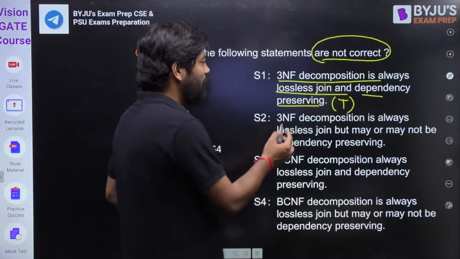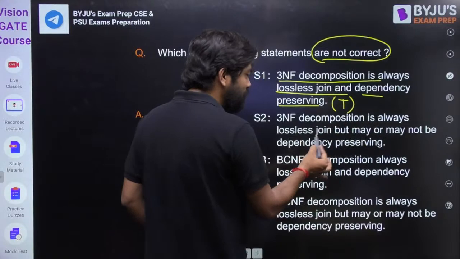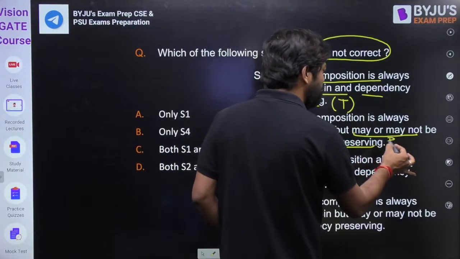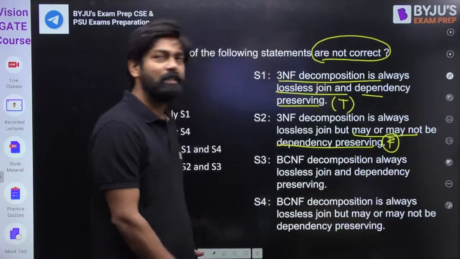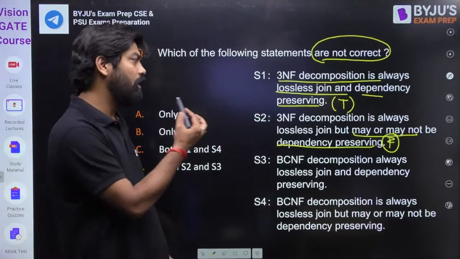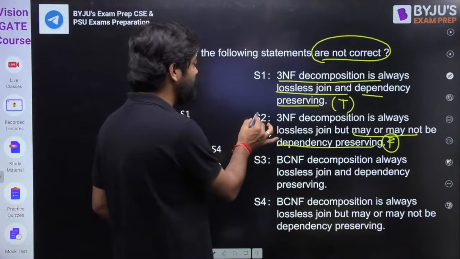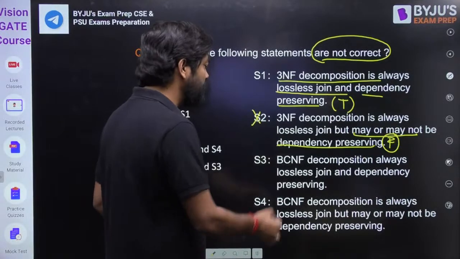Okay. 3NF decomposition is always lossless join, but may or may not be dependency preserving. This is false, my dear friends. This is absolutely false. 3NF is always lossless and dependency preserving. So that option is false. What about this one?